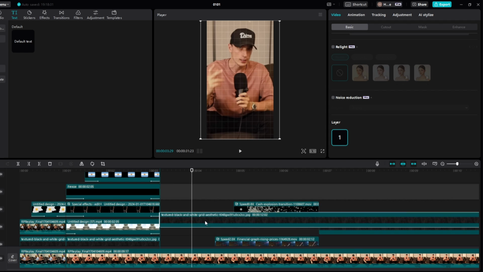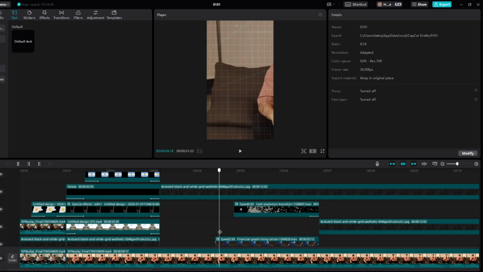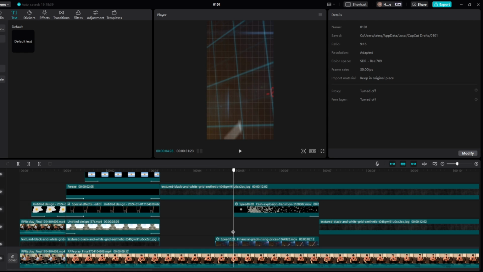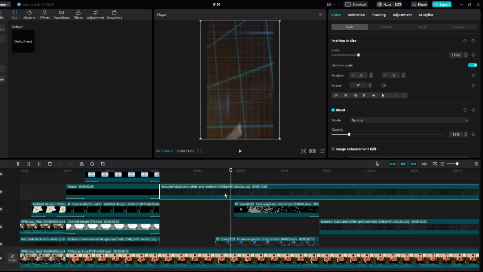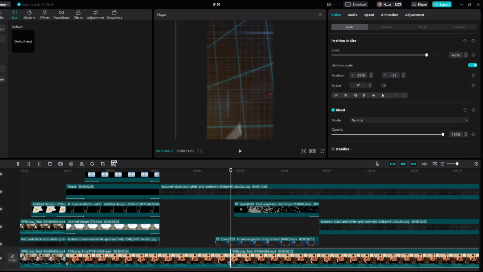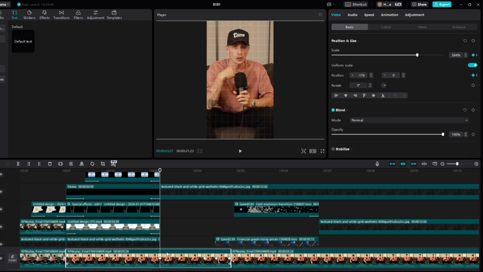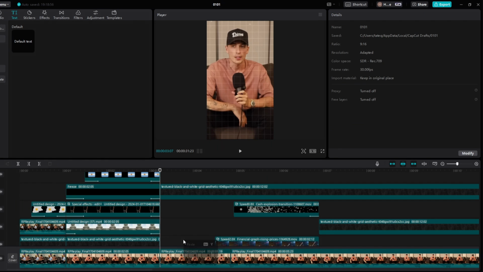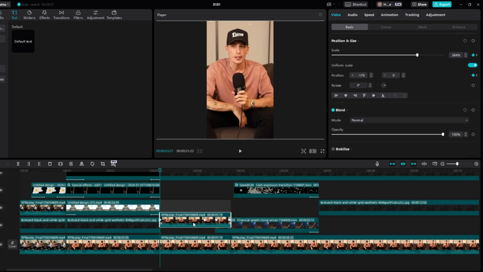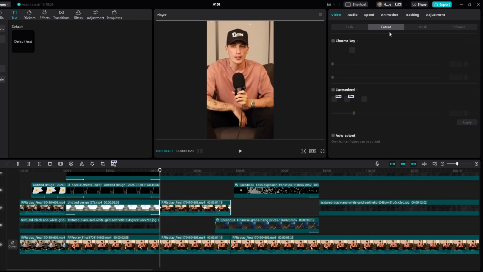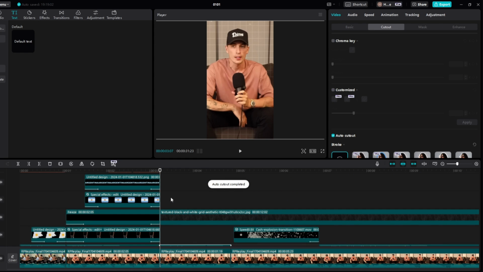So to do this, as soon as it gets to like here, we'll split it, this part right here. Then we'll copy, and we'll split it right here also. Then we'll copy this and paste just like so, here, and then we'll come to cut out, and do the exact same, but for this one we'll just auto cut out like so. And then yeah, there we go.